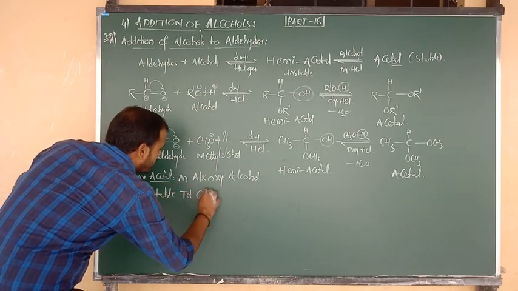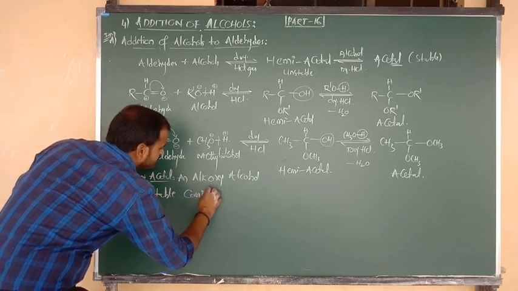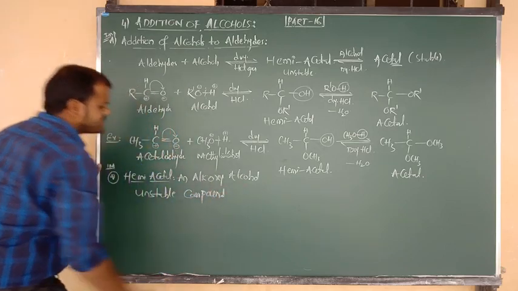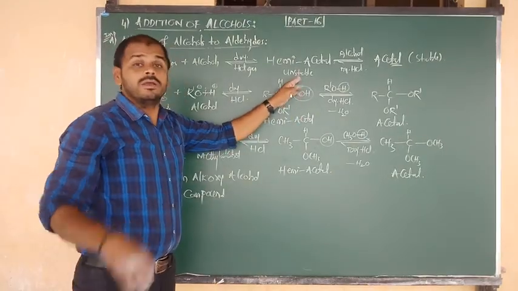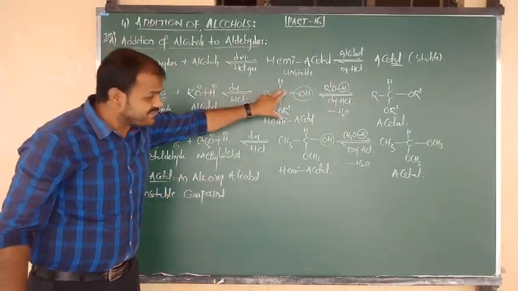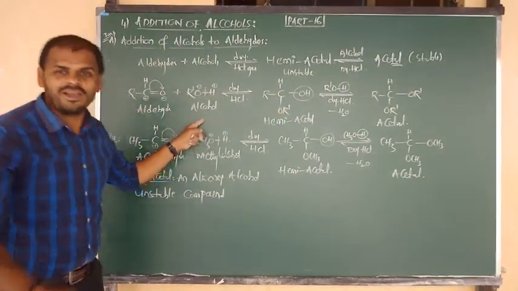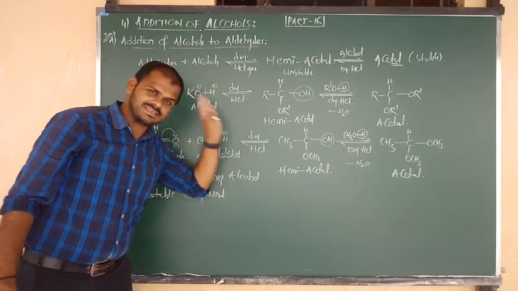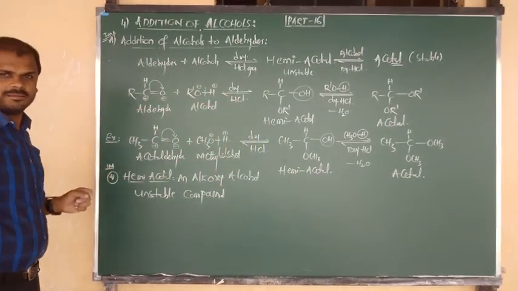Unstable tetrahedral compound. Otherwise, simply we can say unstable compound. Once again, an alkoxy alcohol, an unstable tetrahedral compound, which is formed by the reaction of an aldehyde with 1 mole of alcohol in the presence of dry HCl. That definition we have to write for hemiacetal.